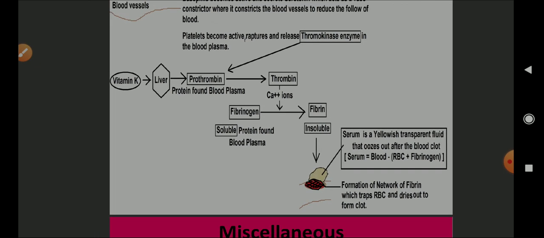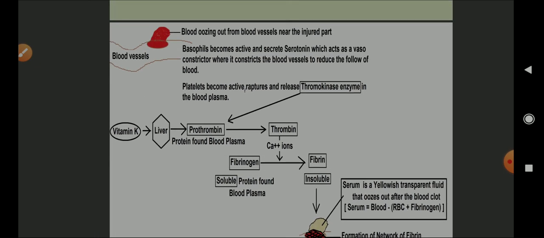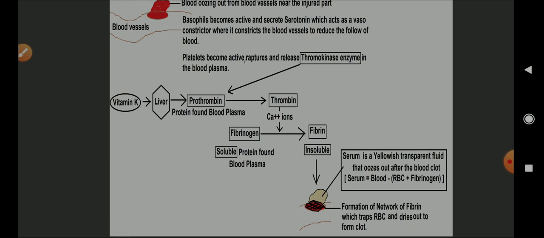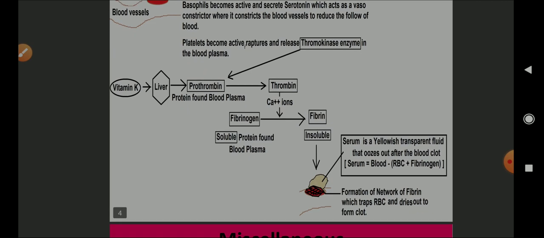So this is the process of blood clotting, and these are the important terms that you need to know: thrombokinase, vitamin K, calcium ions, prothrombin, fibrinogen. All these are important, as well as the definition of serum. You can get a fill in the blank: serum is equal to dash minus dash plus dash. So blood minus (RBC plus fibrinogen).